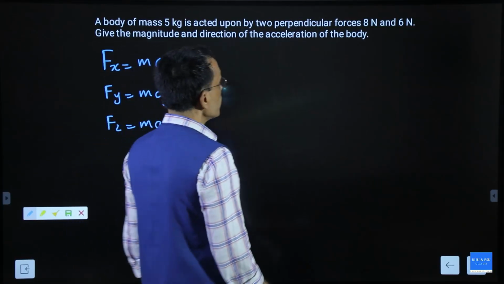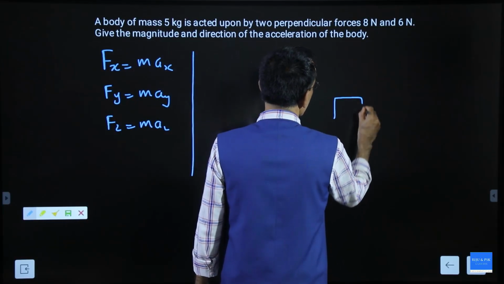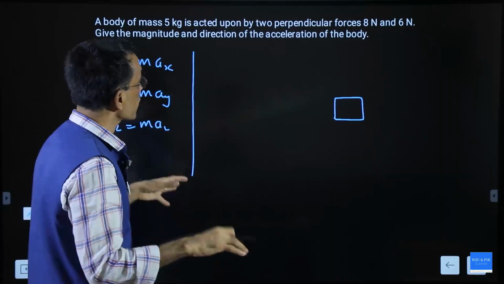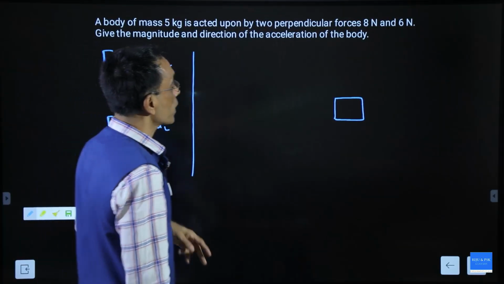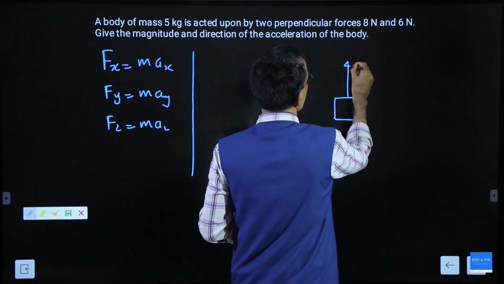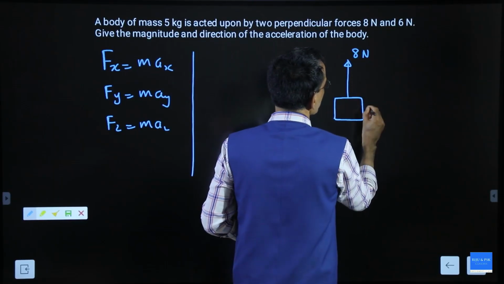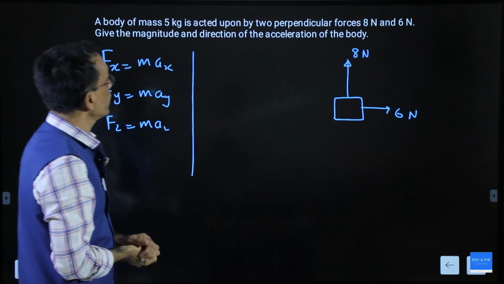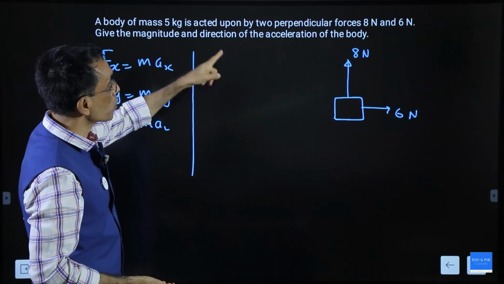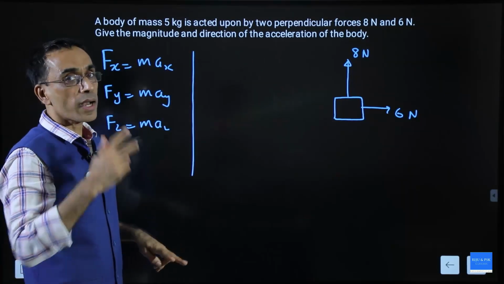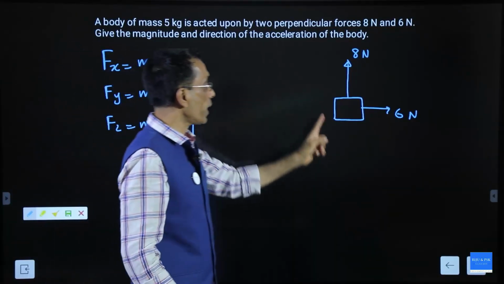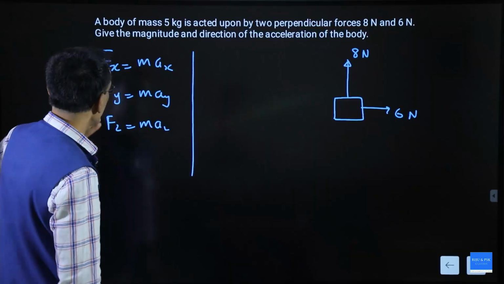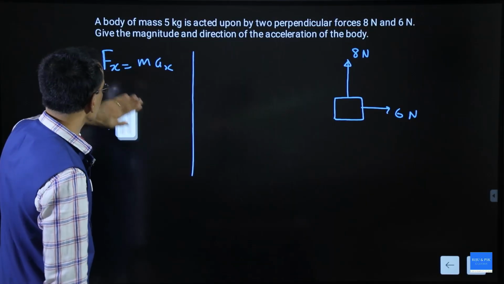Now assume that there is a body, maybe in space, not in contact with anything, and there are two perpendicular forces acting. Let us say this is 8 Newton and there is a force here which is 6 Newton, perpendicular. You want the magnitude and direction of the acceleration of the body. There are two ways of doing this. You can find acceleration along the x direction and acceleration along the y direction. Okay, let us go for that method first.